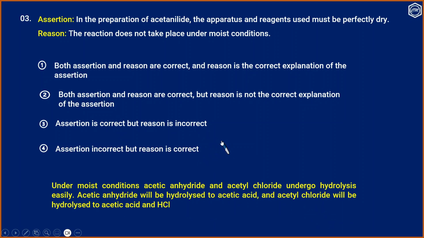Under moist conditions, acetic anhydride and acetyl chloride undergo hydrolysis. Acetic anhydride will be hydrolyzed to acetic acid, and acetyl chloride will be hydrolyzed to acetic acid and HCl. So under moist conditions, the reaction will not take place. So the assertion is correct, and the reason also is correct, and the reason explains the assertion. So we choose option 1.